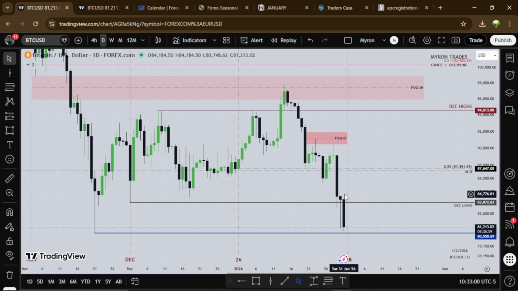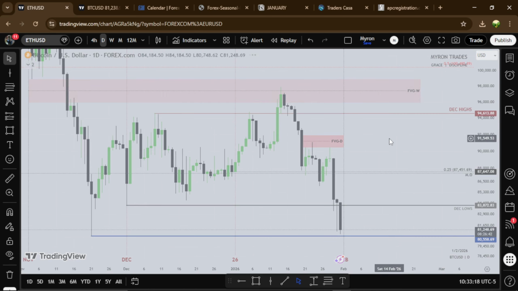So if Saturday closes like this, then maybe Sunday we'll take out this low, or Saturday we'll take out this low, then we'll have Sunday having a retracement higher. So I'll be watching Bitcoin to see what will happen to this low, either today or tomorrow, right? So that's about that for Bitcoin, and even Ethereum as well.